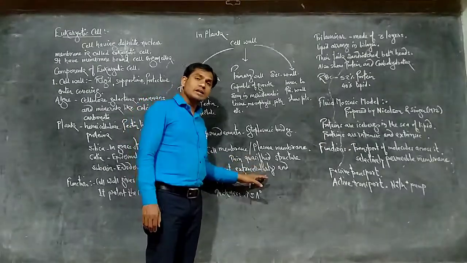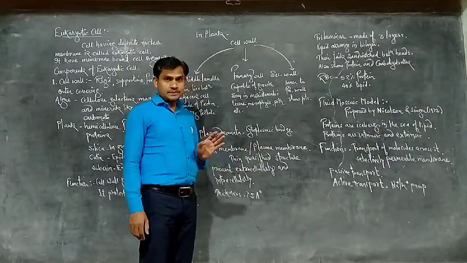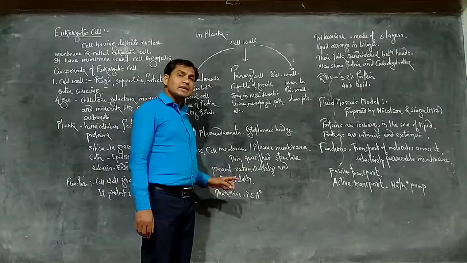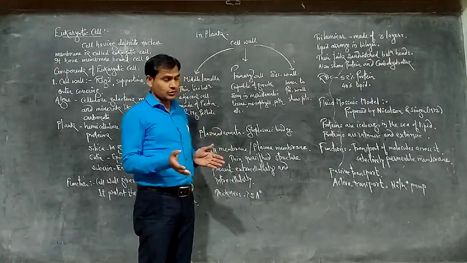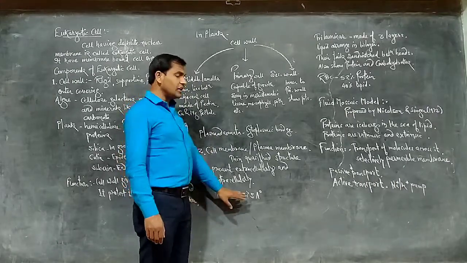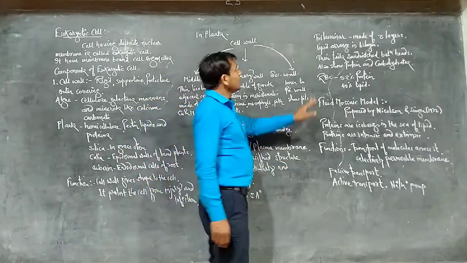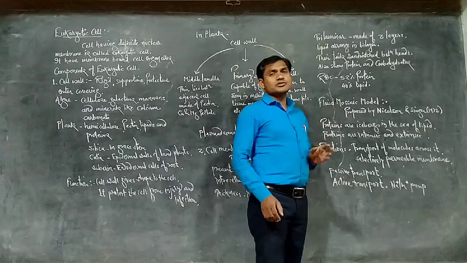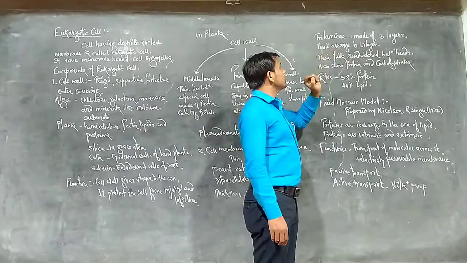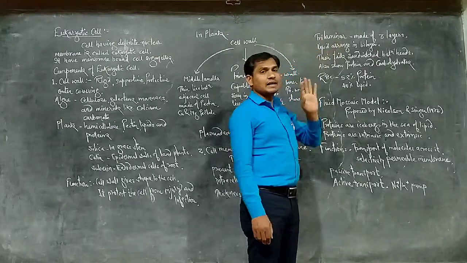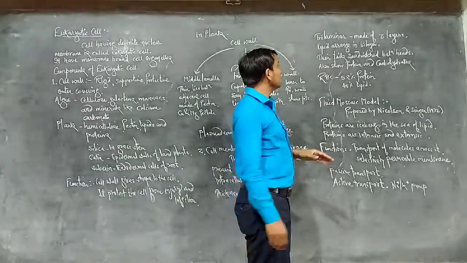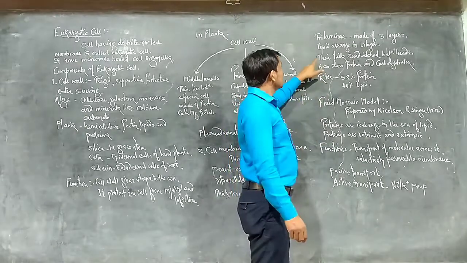Extracellularly, it surrounds the protoplasm, and intracellularly, it covers the cell organelles and separates them from the cytosol. Thickness is 75 angstrom. It is considered a trilaminar structure as it is made of three layers: two layers of lipids arranged in a bilayer and a single layer of protein.